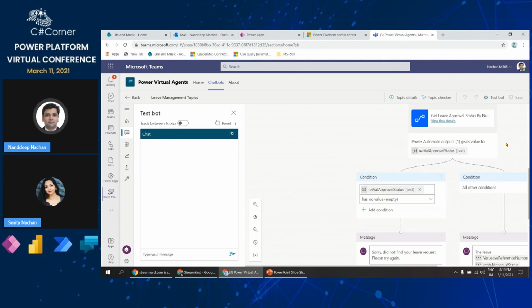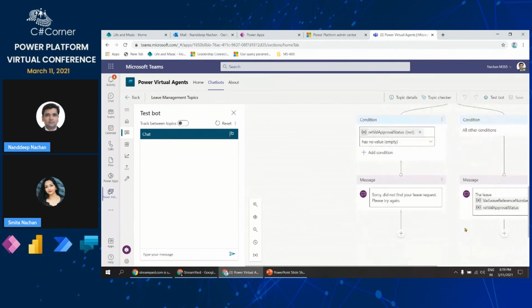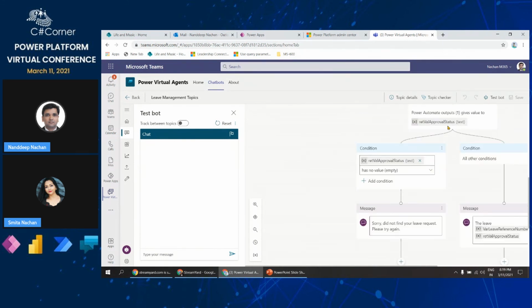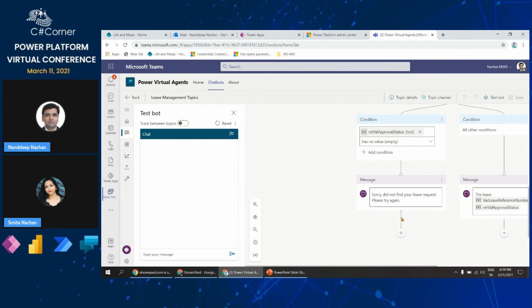If it gets a value, it will fall to this branch on the right and present that information to the end user of this bot. If it doesn't get a value, we will simply say: sorry, we did not get a matching request, please try again.